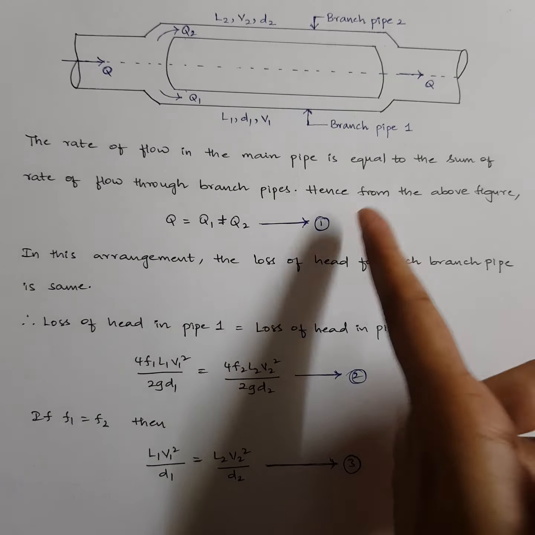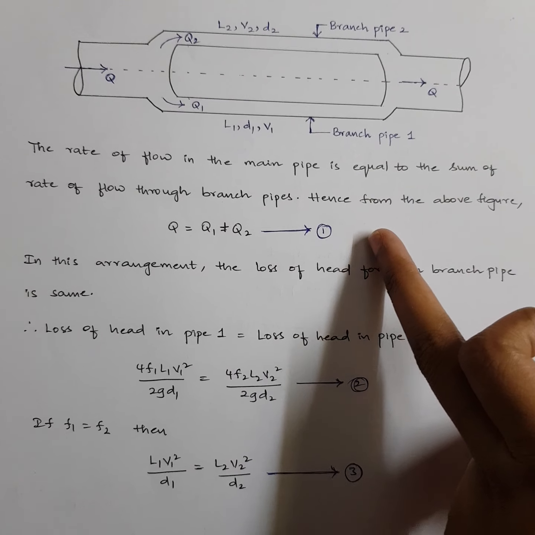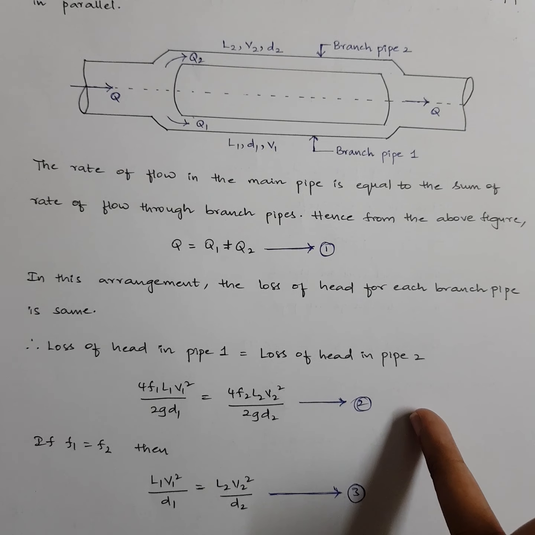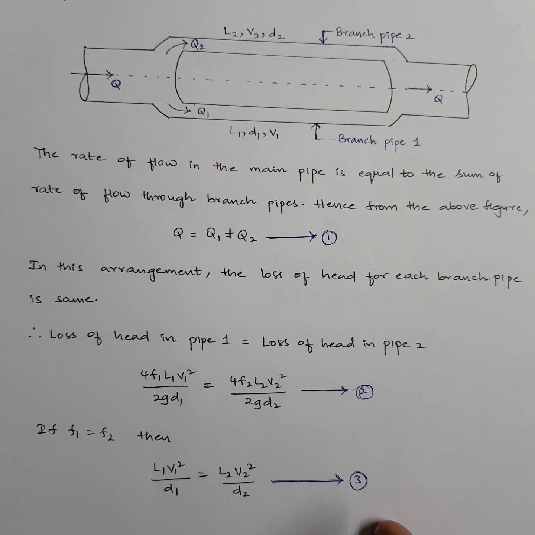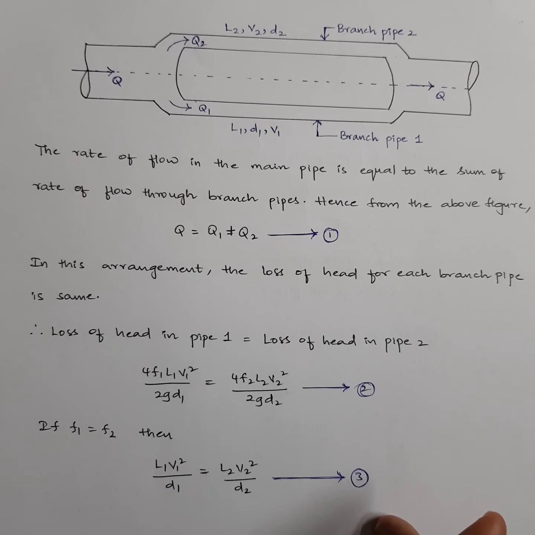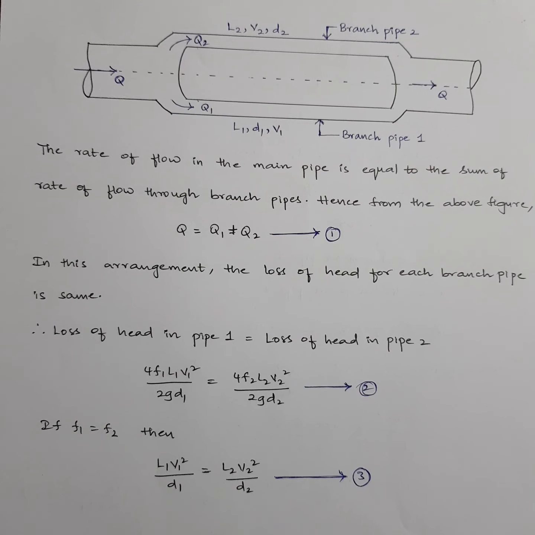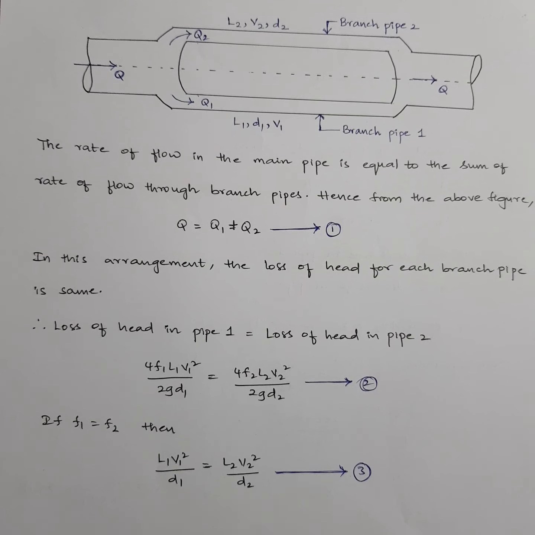You need to remember these three equations. The first equation is the addition of discharges, the second equation is equating the head losses, and the third equation is how the equation gets simplified when you have the same friction factor. These three equations are very important for pipes in parallel. Now let's see a problem related to this.